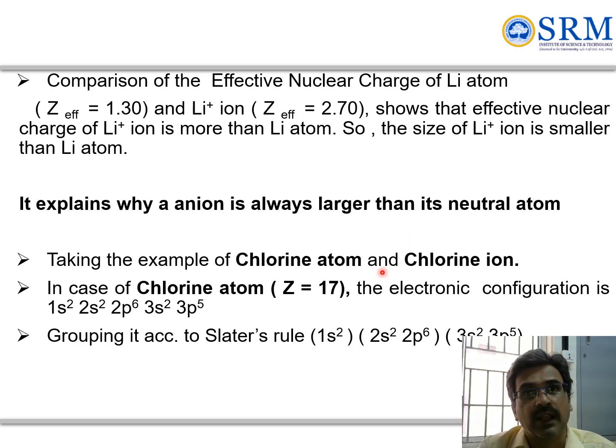Again, why is an anion always larger than the neutral atom? So this is the case of the chlorine atom. If you look at the chlorine atom, the electronic configuration is 3s2 3p5 outermost.